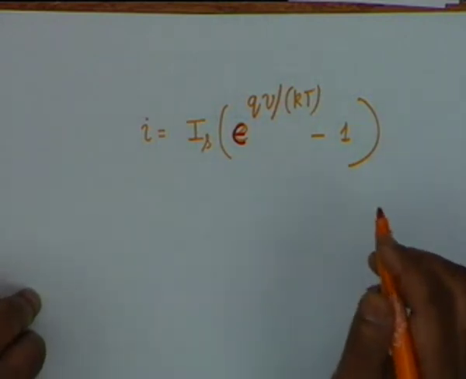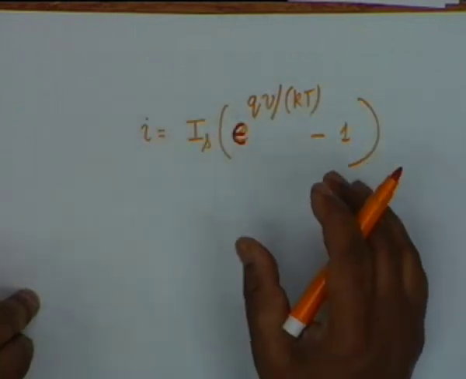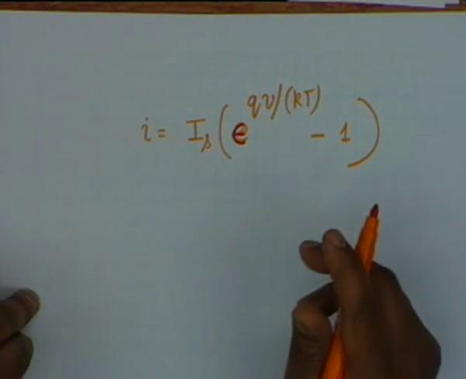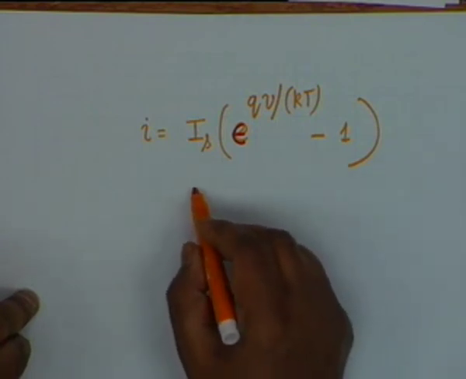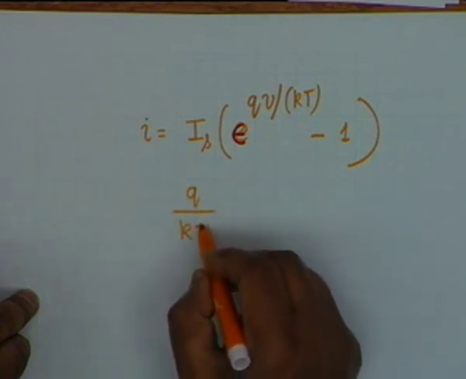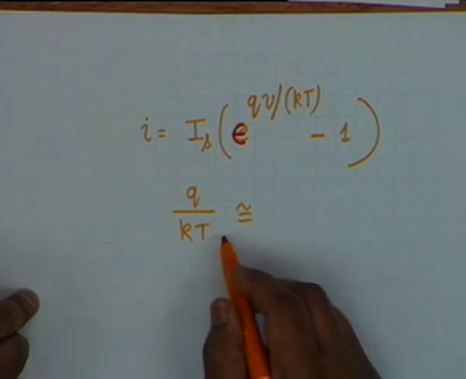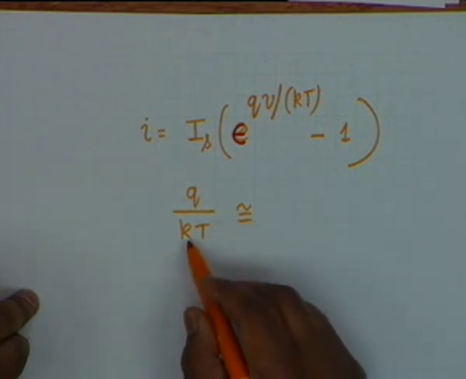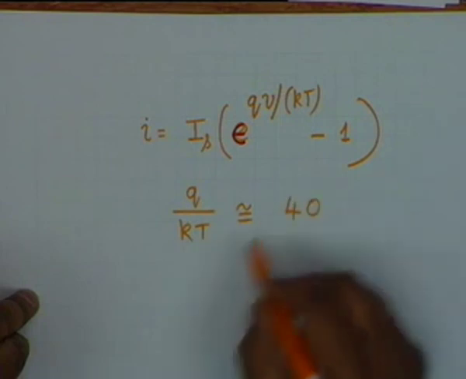Okay. I am not deriving this equation. It can be derived from distribution law. But normally at room temperature, which is approximately 300 Kelvin, where k is the Boltzmann constant and q is the electronic charge, if you substitute, q by kT is approximately equal to 40.